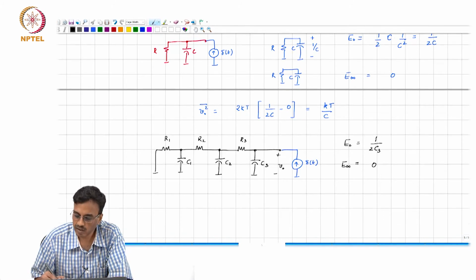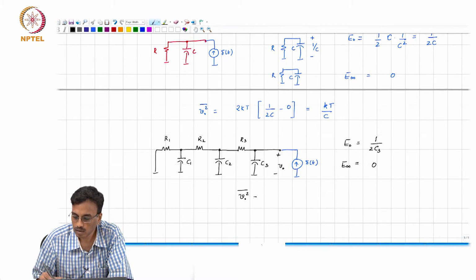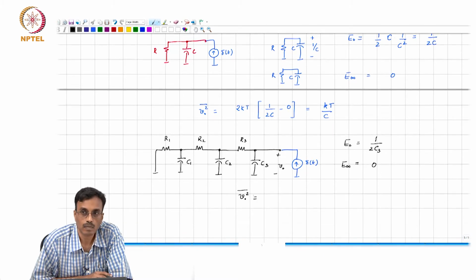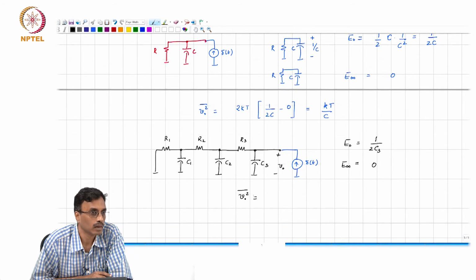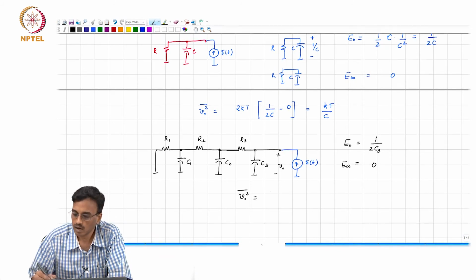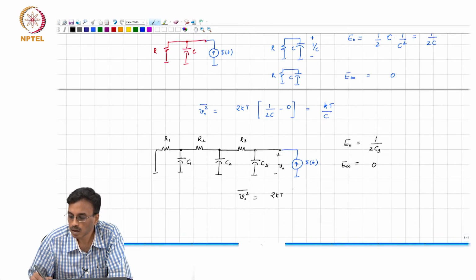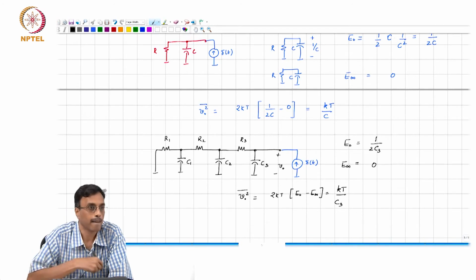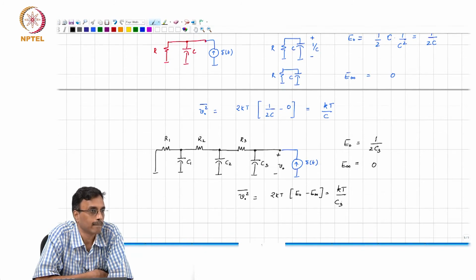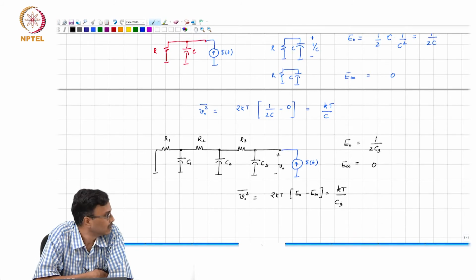Okay. So, what is the mean square noise? It is 2 kT times E0 minus E infinity, which is kT over C3. Alright.